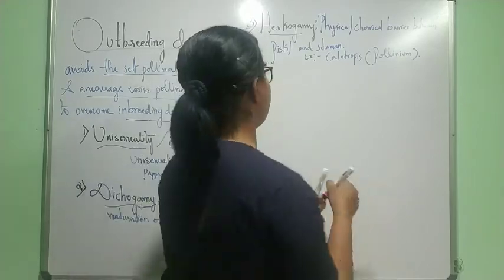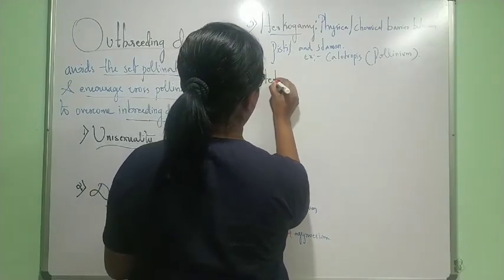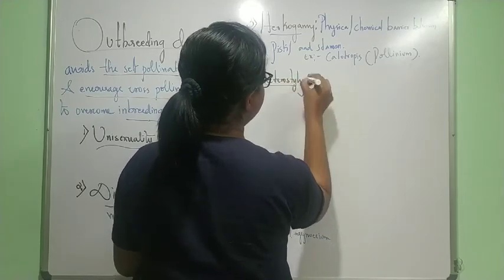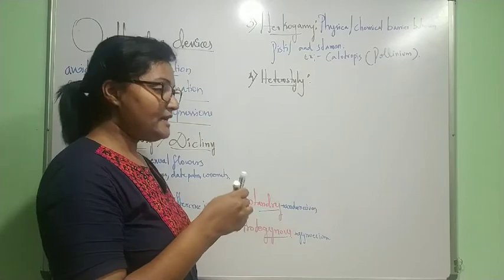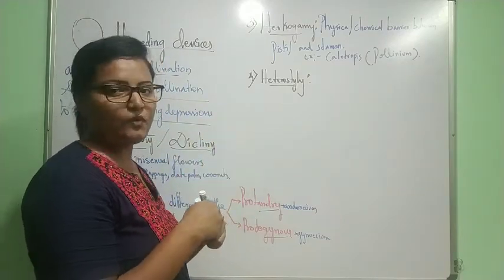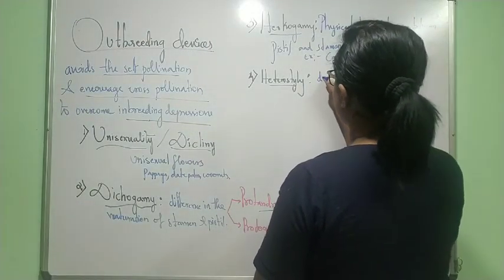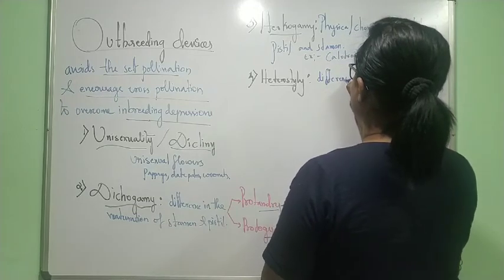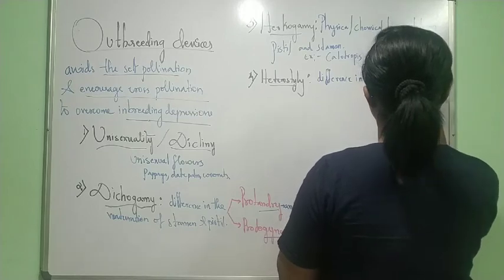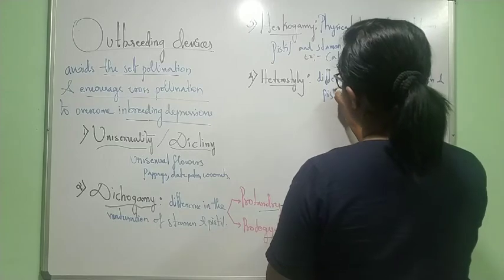So the next device is called heterostyly. Heterostyly means there will be morphological difference in the structure of stamen and pistil.